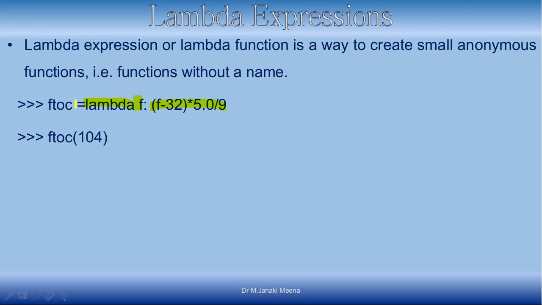And this is stored in a name. Now it is like a variable. F2C is like a name which represents a lambda expression. Now when I want to make use of the lambda expression, I will use the name with which I have stored it, and I will pass the value. This value will be mapped to f, and this expression will be evaluated. So it will replace f by 104 in this expression, evaluate and return the value.